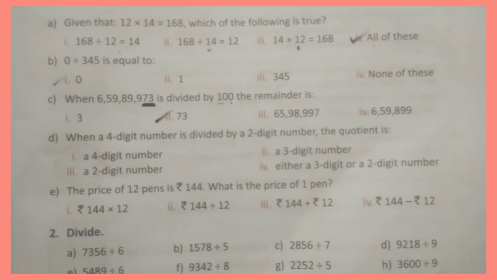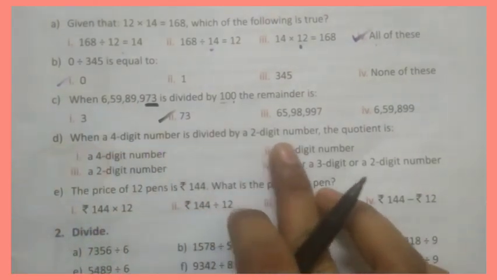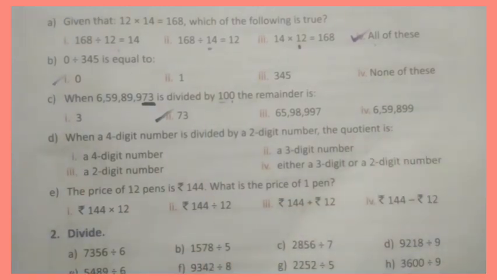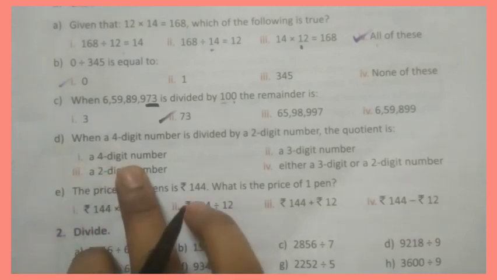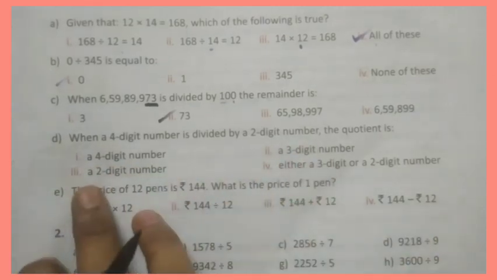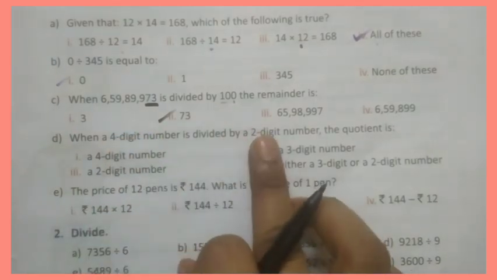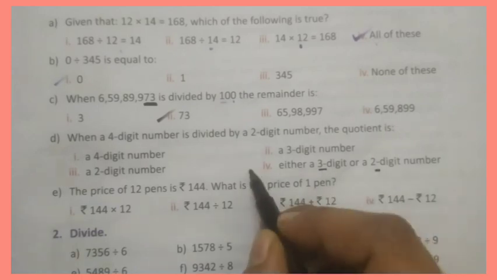Okay, now look at D question. When a 4-digit number is divided by a 2-digit number, the quotient is. Look here. Option A, 4-digit number, a 3-digit number, a 2-digit number. When we divide a 4-digit number by a 2-digit number, the quotient is either 3-digit or 2-digit.